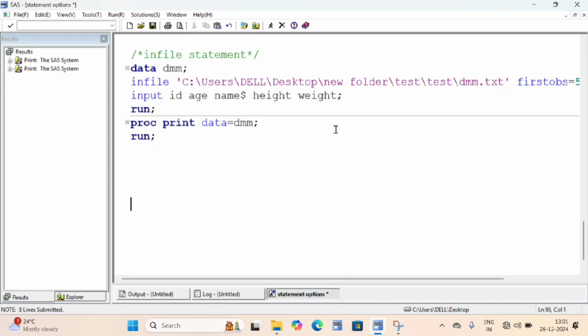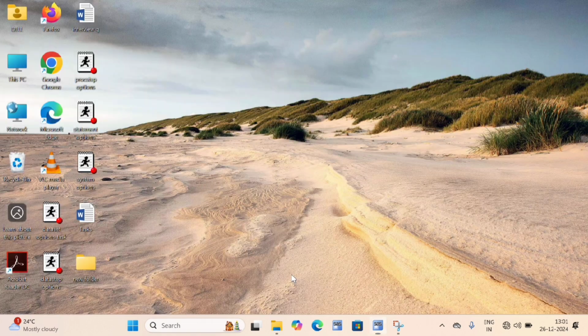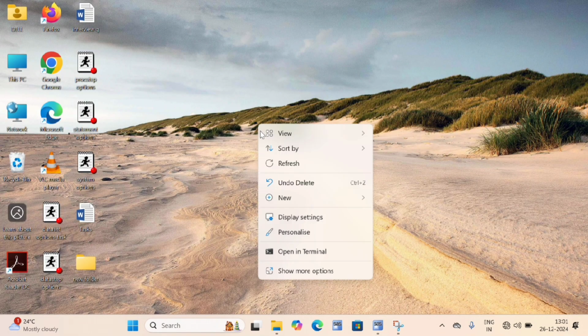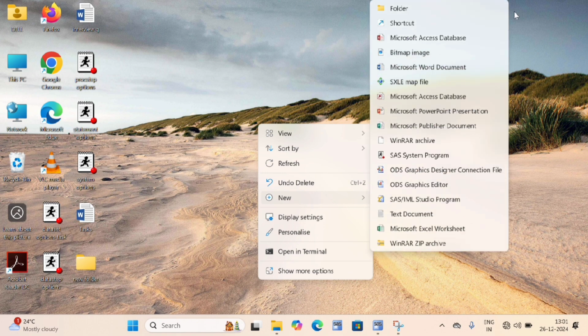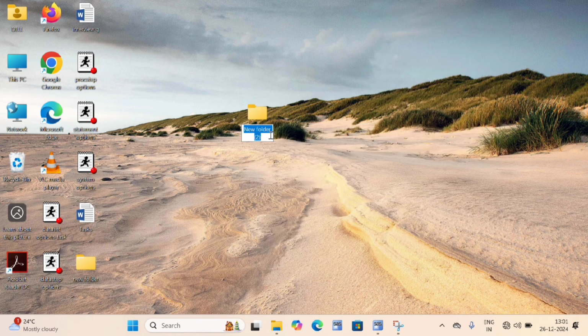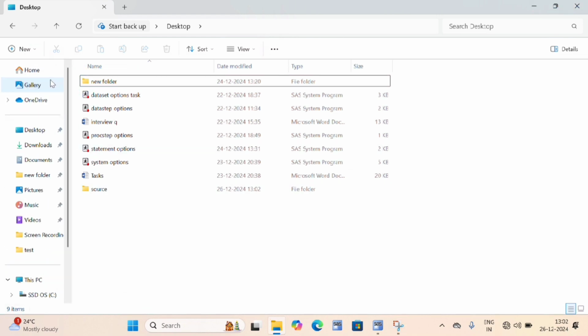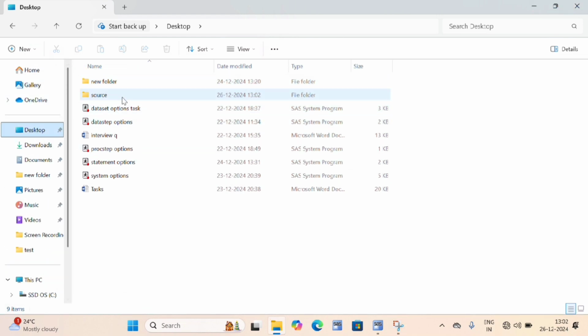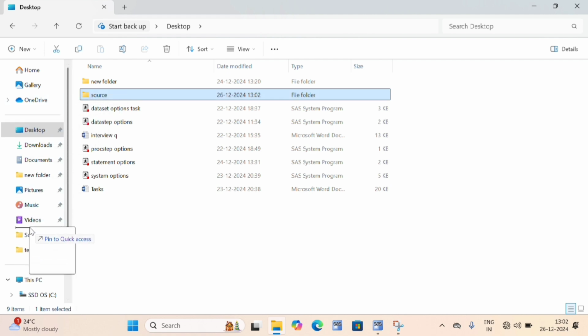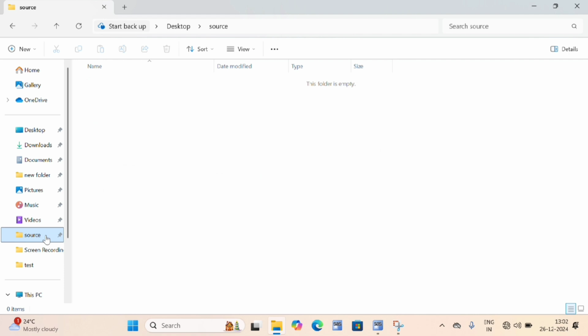Again I am creating a text file. I'll go to my desktop, right click on it, then new and folder. I'm giving my folder name as source. Yes, this is my source folder. In the desktop you can see the source folder. So drag this from here to here. Okay, you can see here source.